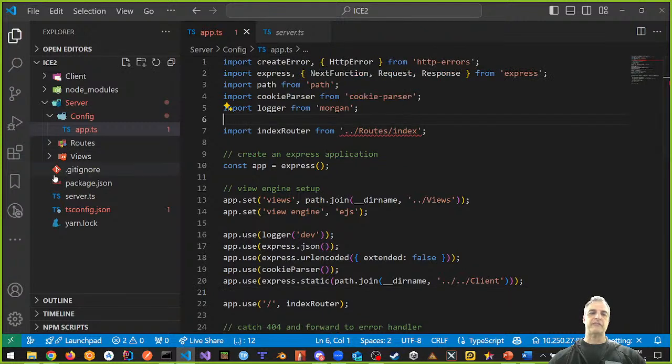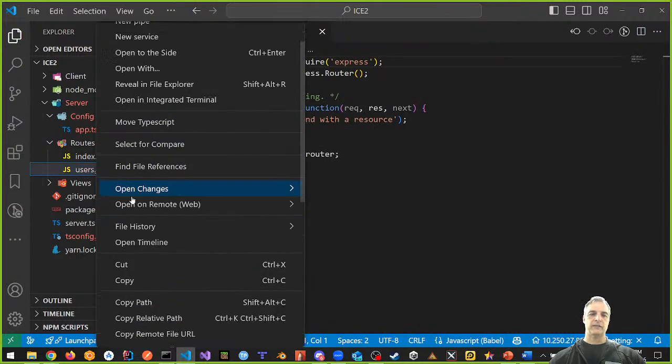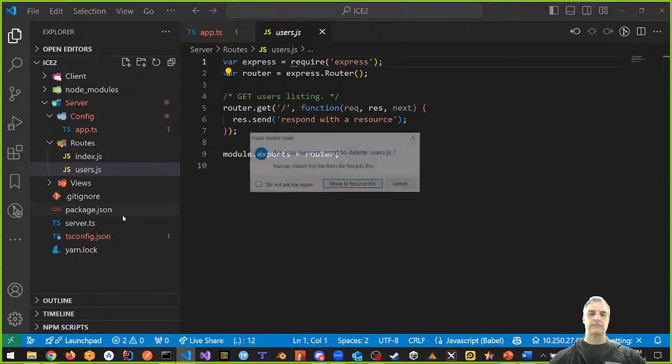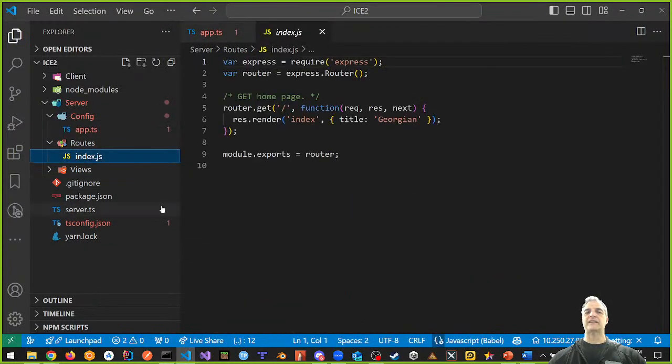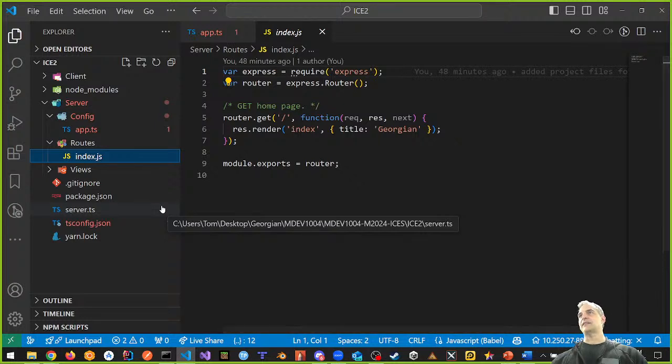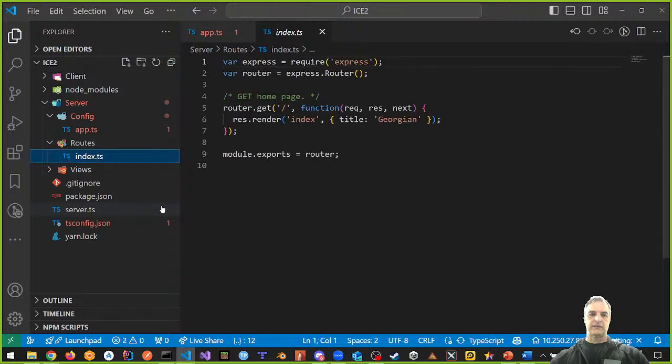But inside of my routes folder, we have a users file. We can get rid of this, delete the user file. We don't need that for now. And the index needs to change to index.ts. Let's change that. So this changes to index.ts. There we go. And now again, same thing is going to happen here.